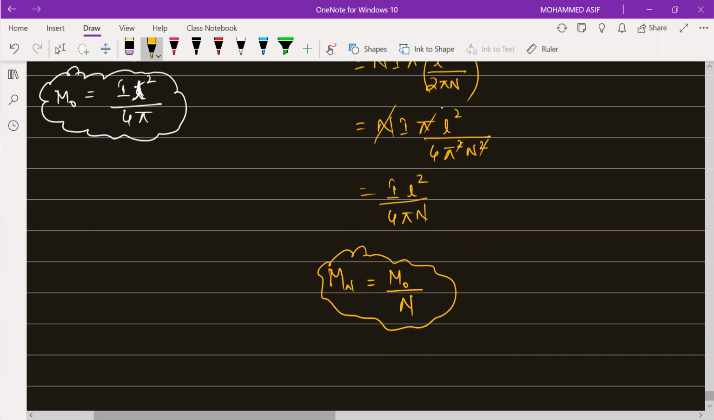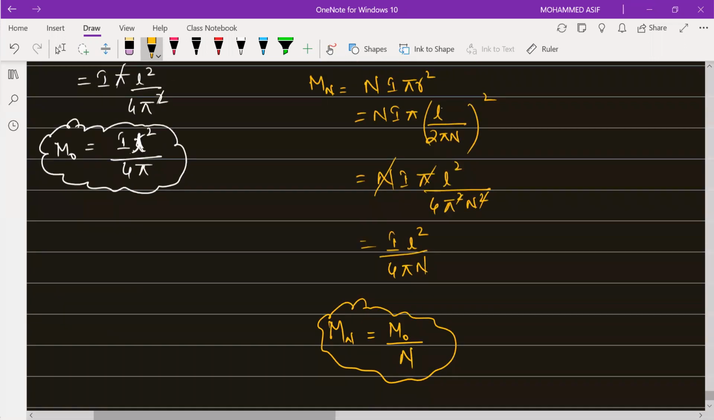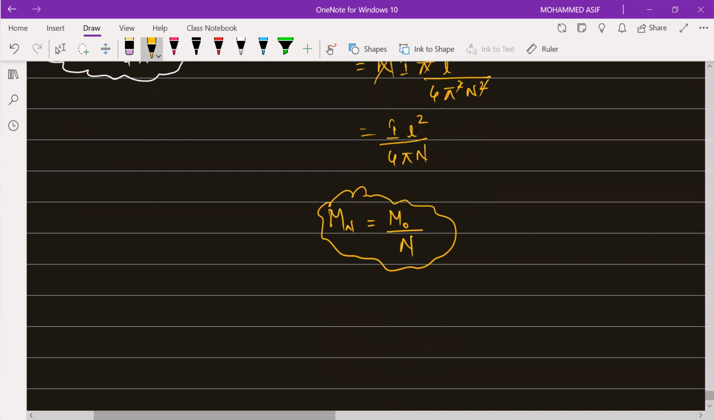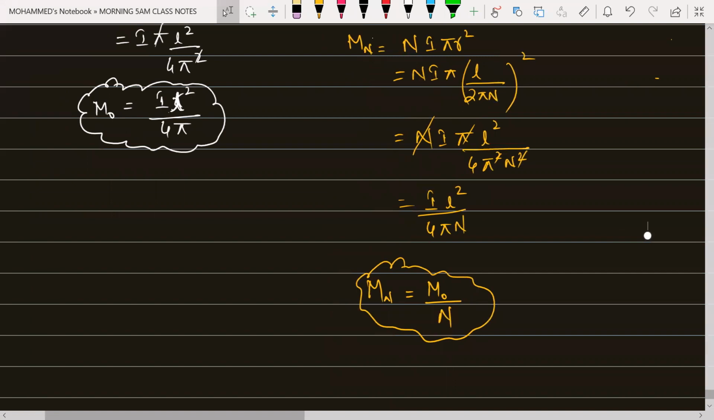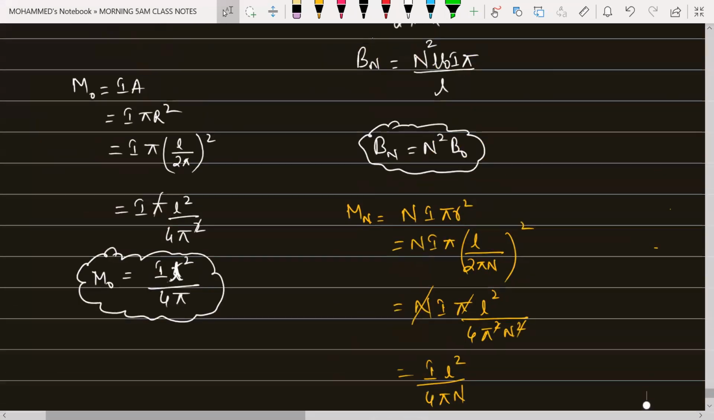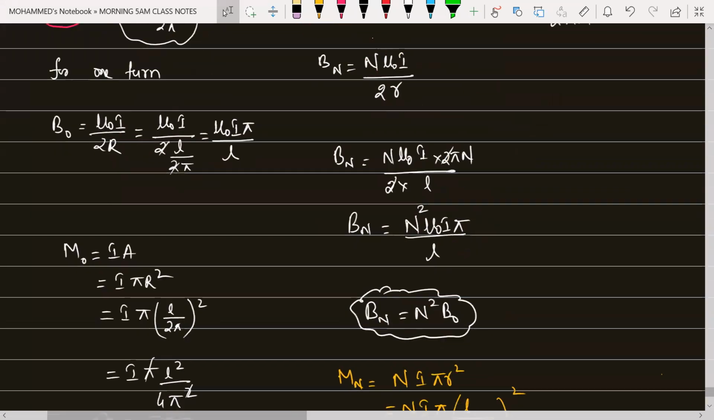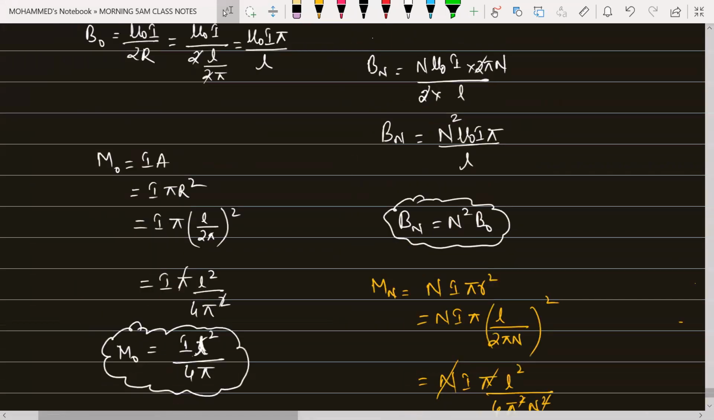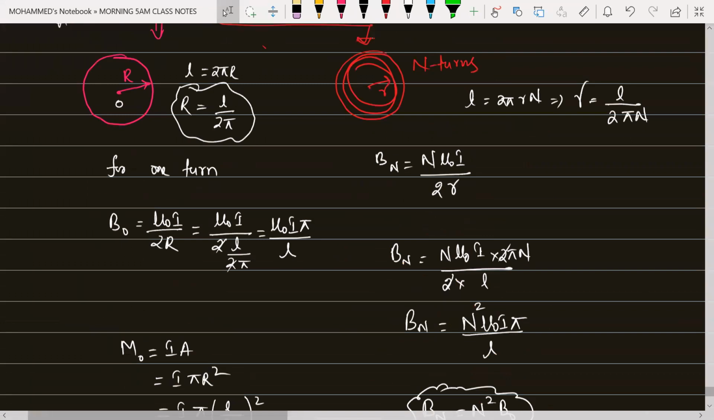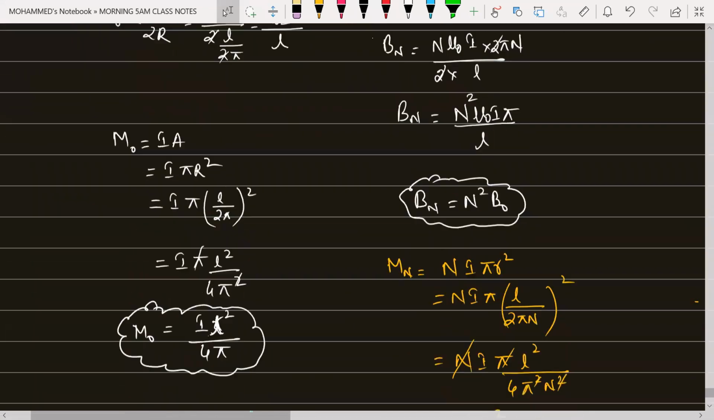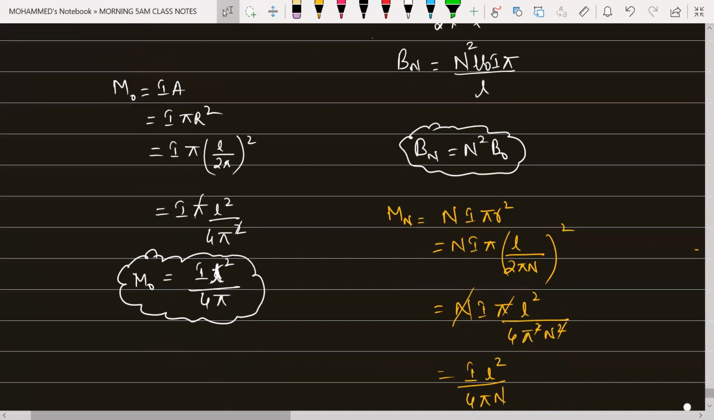Very, very important relation for the competitive examinations. So what is the given condition I'm writing right now? Magnetic moment due to N turns is magnetic moment due to one single turn divided by N. The same way, magnetic field due to N turns, when a wire is bent into N number of turns, is N square into B naught. The same way, magnetic field due to one single turn is mu naught into I into pi divided by L. Magnetic moment due to one single turn is I into L square divided by 4 pi. Part of relation. Clear, beta?